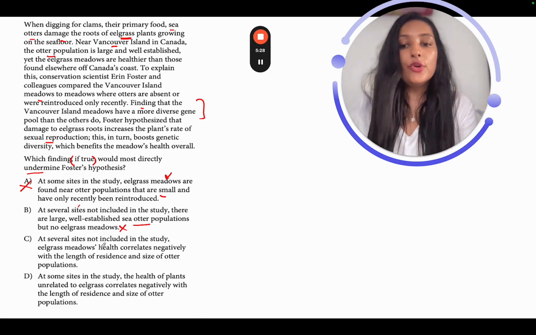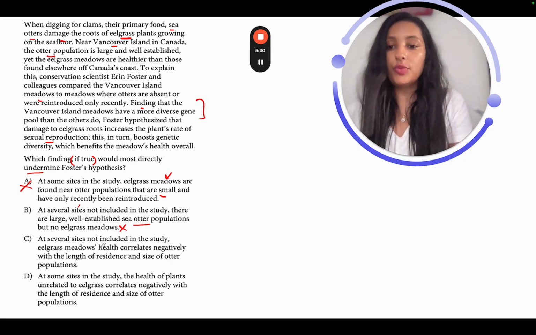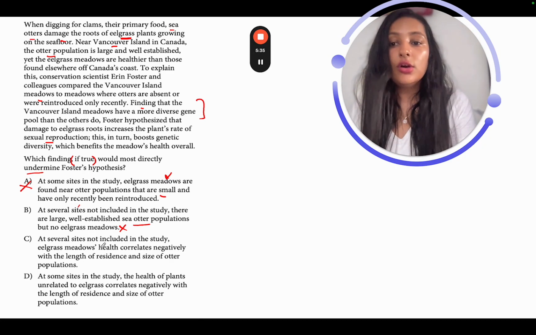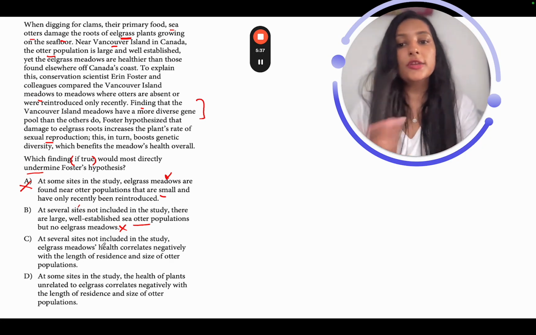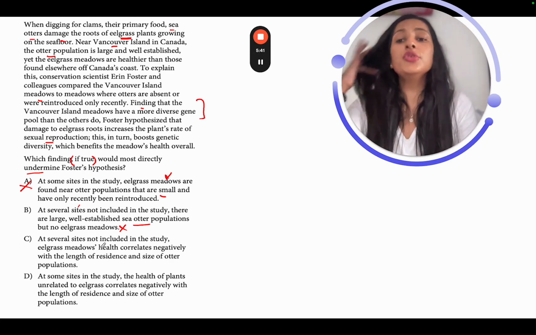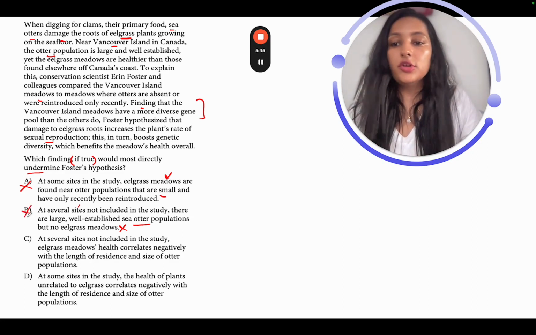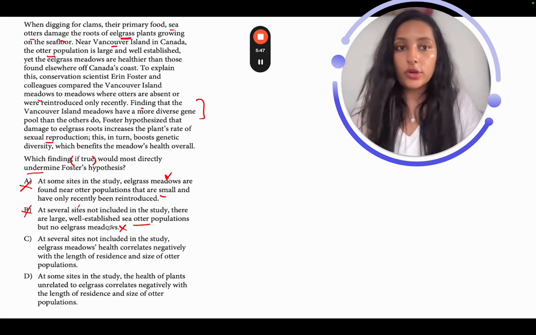Why? Because I'm looking for a relationship between the otter population and the eelgrass meadows. And if the eelgrass meadows are not there, the whole relationship can't be understood. So I'm going to definitely eliminate this option as well, because it's not telling me anything about the relationship. The eelgrass meadows are not even there, right? So I'm going to go with C now.